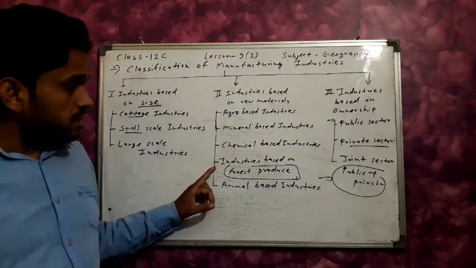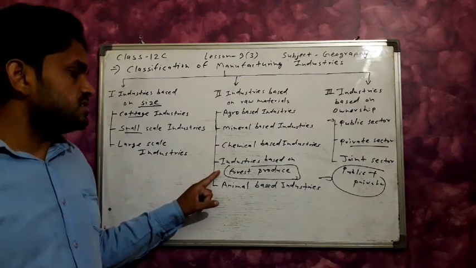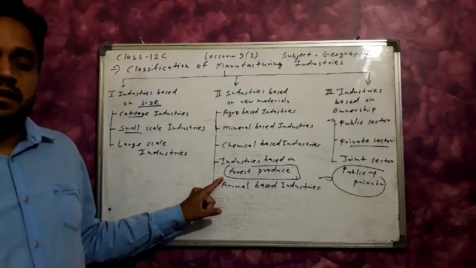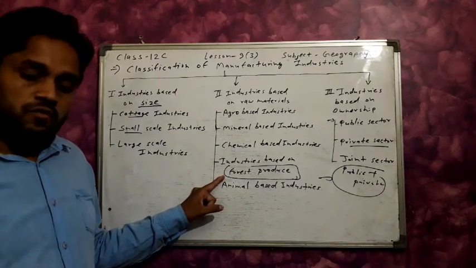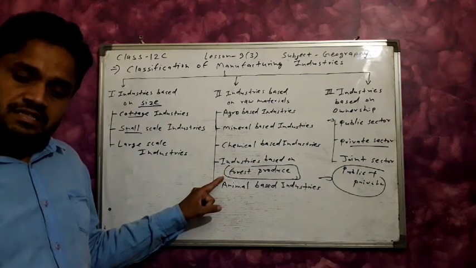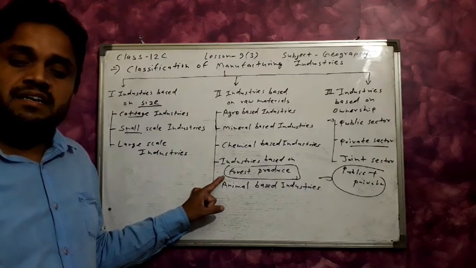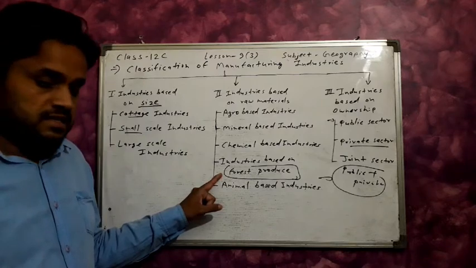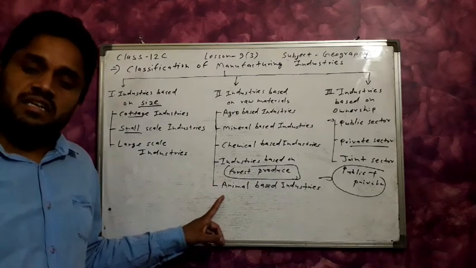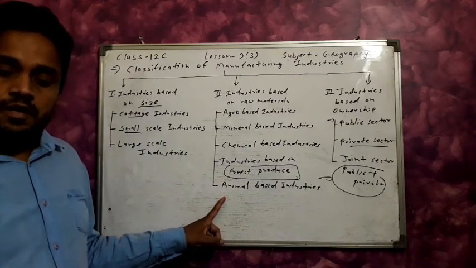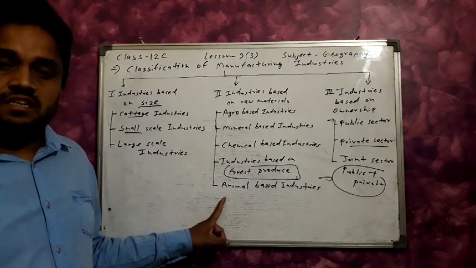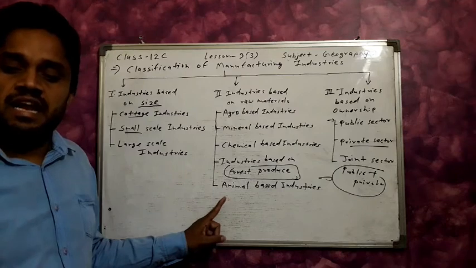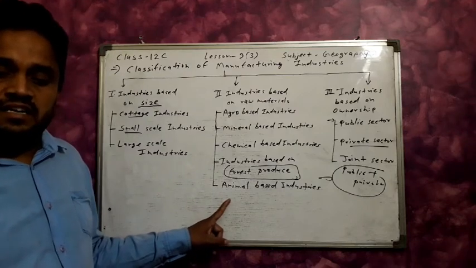Next, examples of chemical based industries: synthetic fiber industries, plastic making industry, and chemical fertilizer industry. Next are industries based on forest produce: paper industries and furniture industry are examples. And animal based industries: woolen industry, leather industry and woolen textile industry.